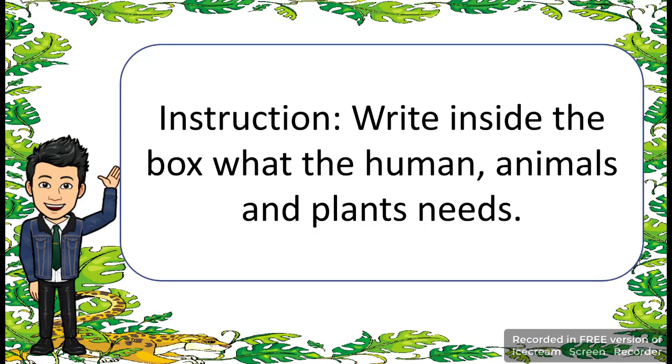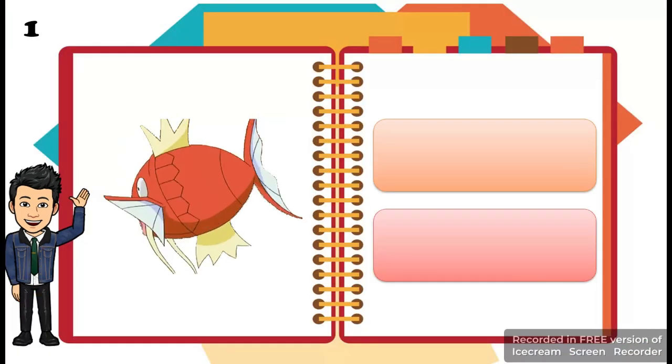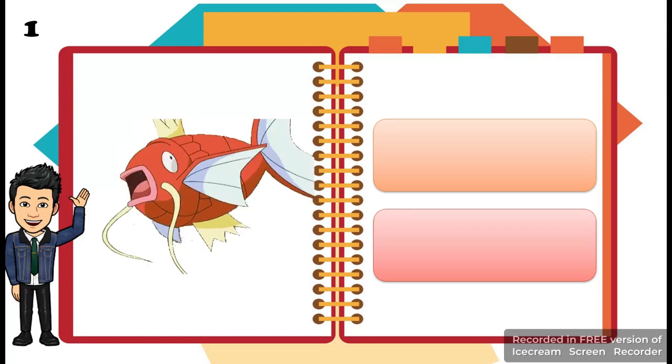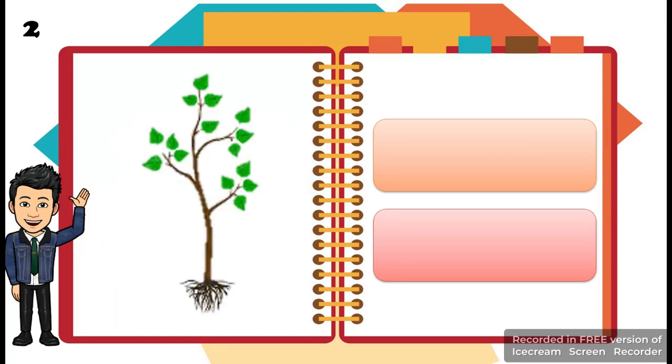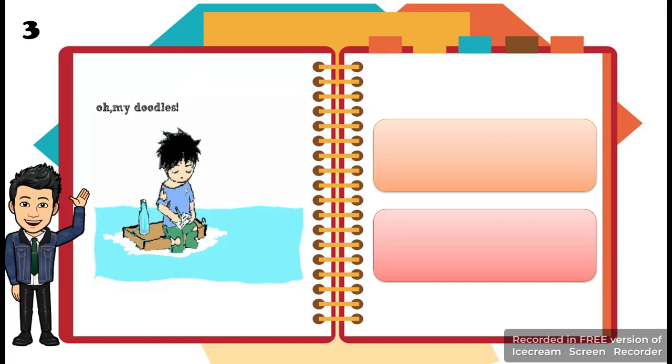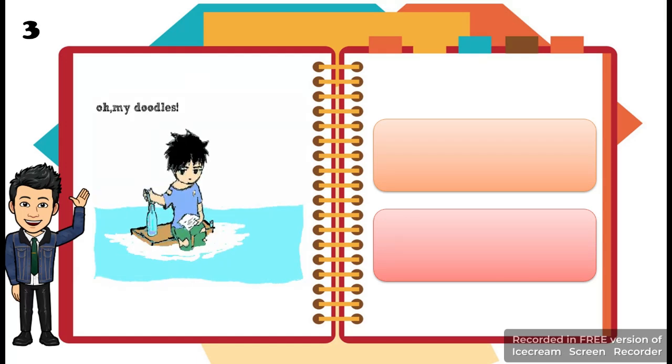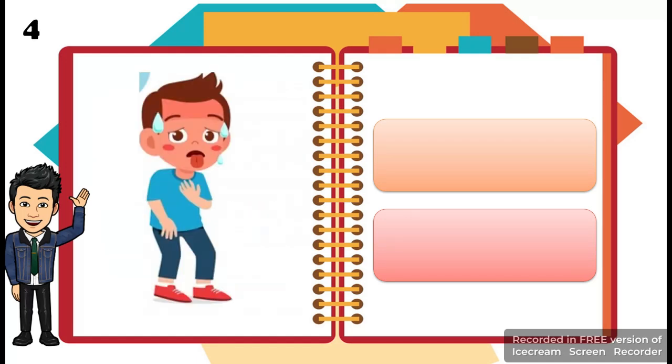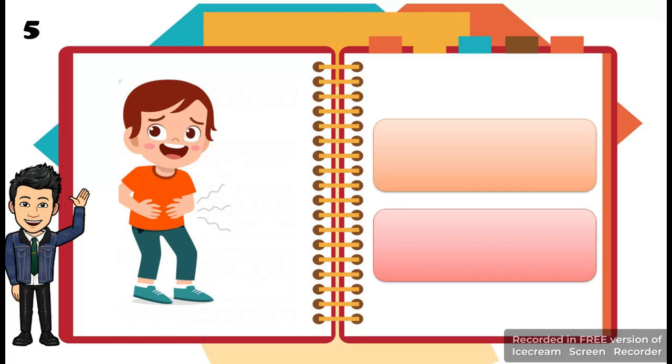For a third activity, instruction: write inside the box what the human, animals, and plant needs are according to the pictures. Number 1. Number 2. Number 3. Number 4. And number 5.